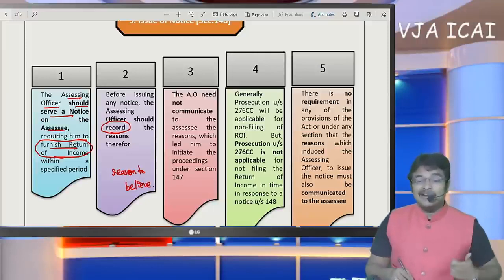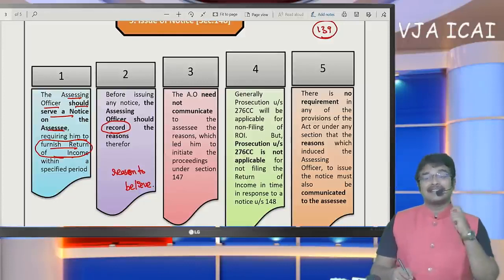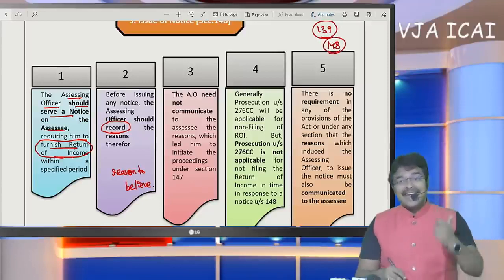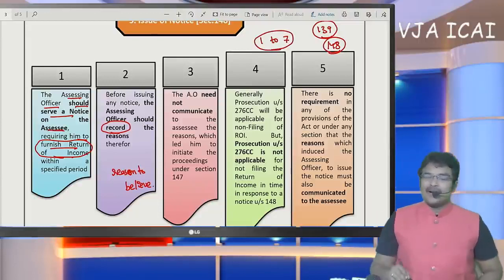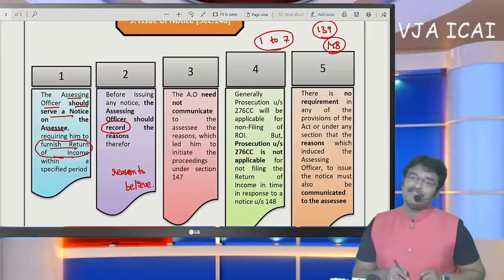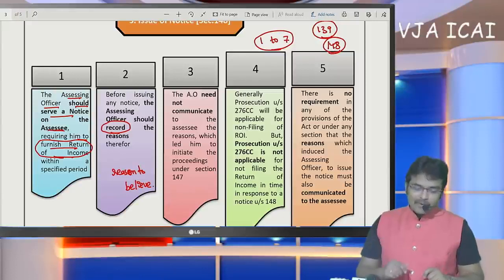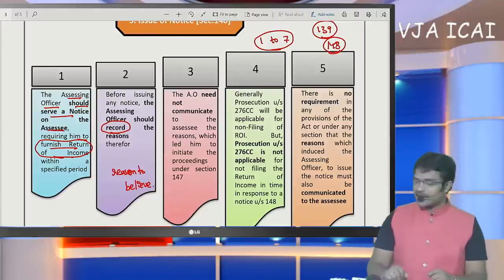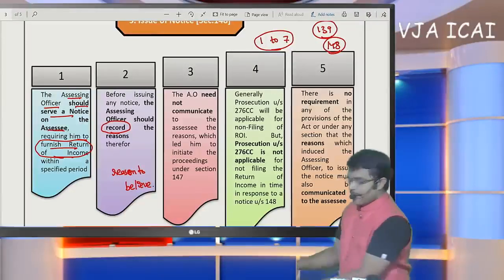Now the SSE is again required to file his return of income. Even though the SSE has earlier filed his return of income under section 139, now again he is required to file his return of income under section 148. From ITR 1 to 7, the forms are the same. His applicable form has to be selected, but the return filing section will be different. Generally we file the return of income using section 139, but now here we are going to select section 148 and file our return of income. The assessing officer should serve the notice on the SSE requiring him to furnish the return of income within the prescribed period.